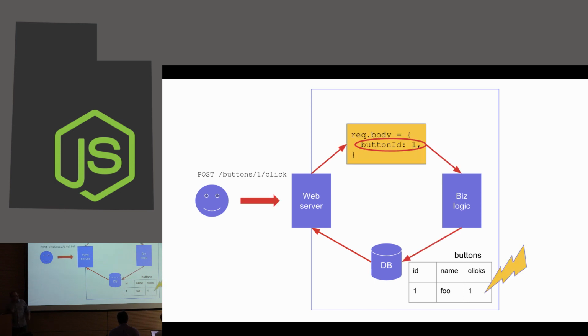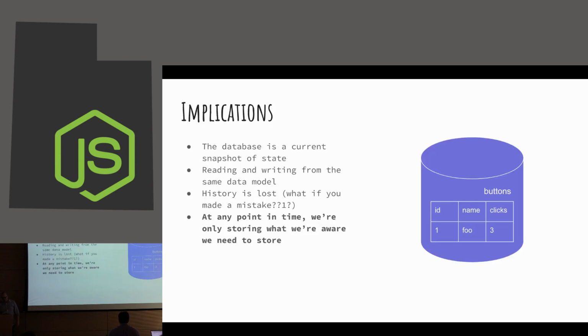Then people are going to start clicking on it. And so we get a post to click the button, feed it into the business logic. We update the click count there because that's what this stellar app does, and so on and so forth. It's a simplistic model here. But there's some implications though.